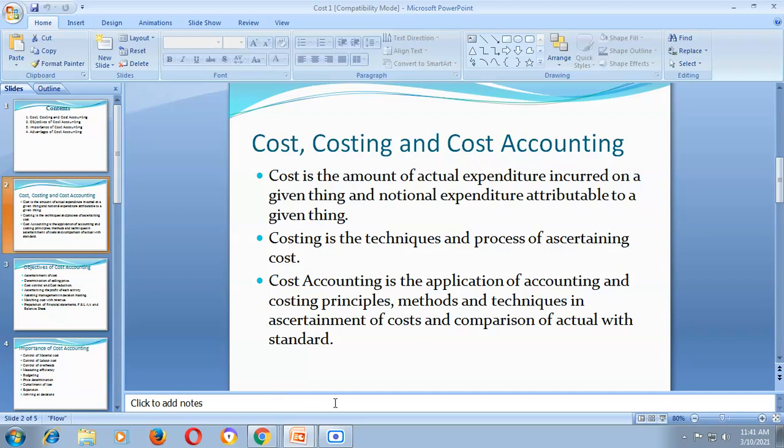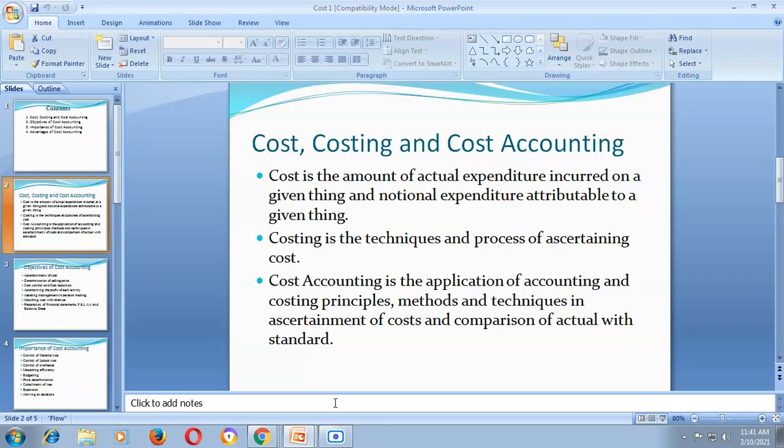Okay, whereas what is cost accounting? Cost accounting is the application of accounting and costing principles, methods, and techniques in the ascertainment of cost and the comparison of actual cost with the standard cost. So cost accounting is the application of costing principles. So there are certain costing techniques, costing methods, costing procedure, that procedure to be adopted to know the amount of total cost.